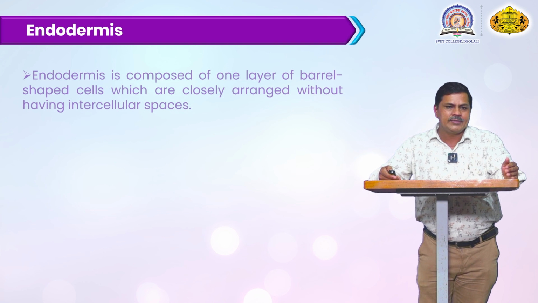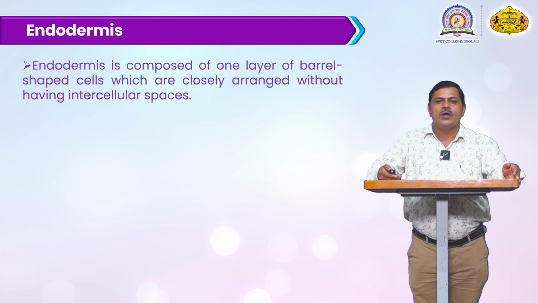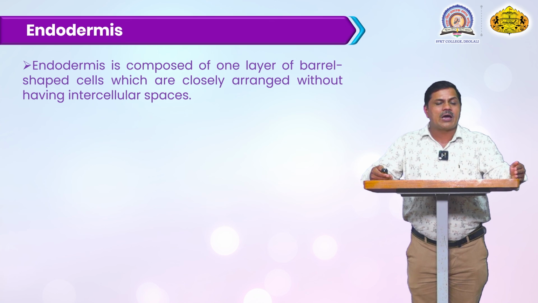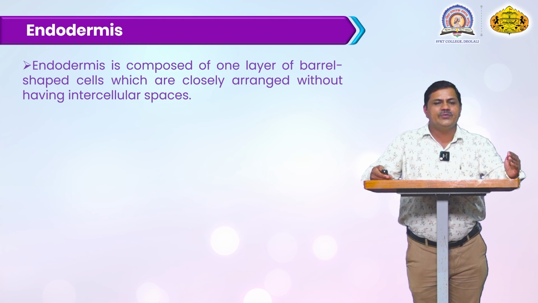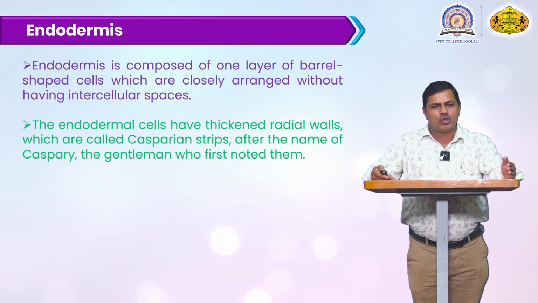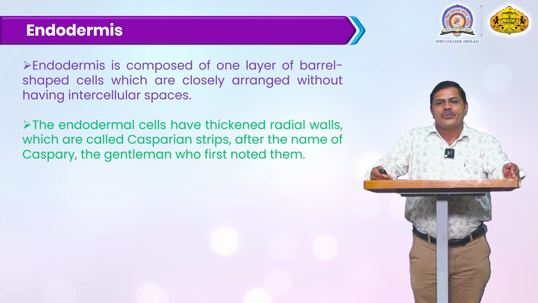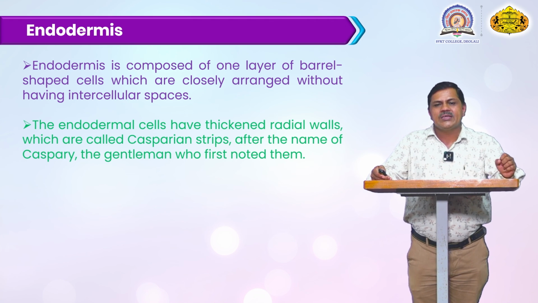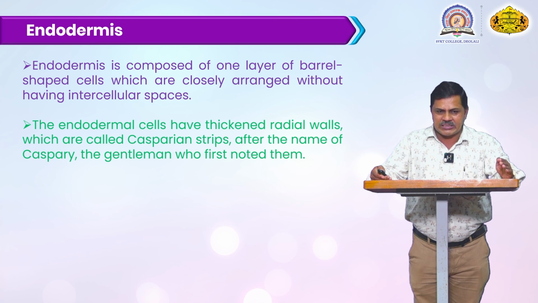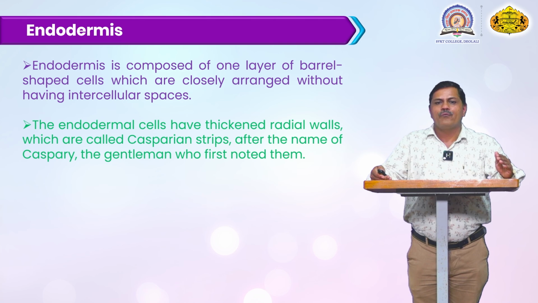Next, these cells are called the endodermal cells, and they are composed of one layer. These cells are barrel-shaped and closely arranged without any intercellular space, meaning very compactly arranged to each other. The endodermal cells have thickened radial walls, called Casparian strips, which remain between these two cells. They are named after Caspary, the gentleman who first noted them.